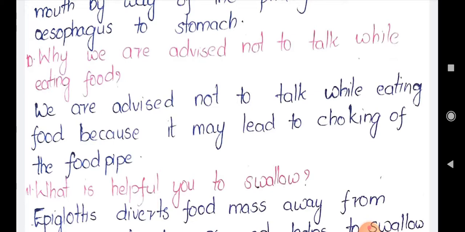So when you are talking, the air goes to the pharynx, and at the same time when you are eating, the particles of food may enter the pharynx. Both actions cannot be done at the same time. So talking as well as eating cannot be done together. If they are, it will cause choking. Choking means there is some disturbance in the food pipe. So we are not advised to talk while eating food because it may lead to choking. Then the epiglottis will not know whether to be closed or to be opened, so it leads to choking of the food pipe.